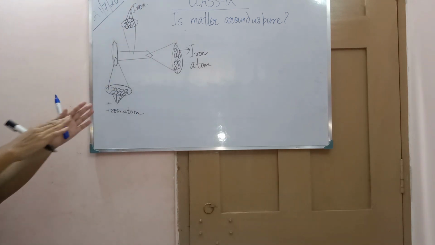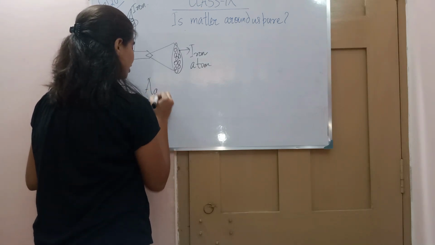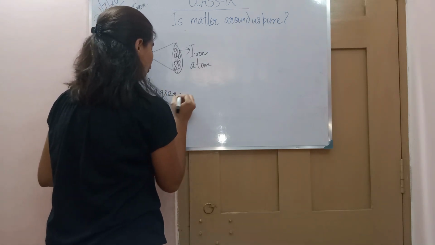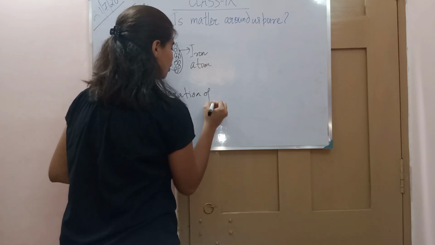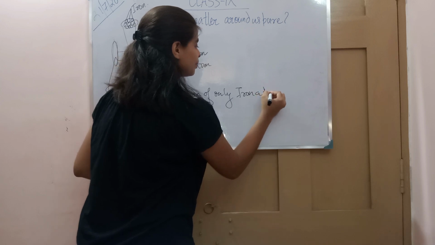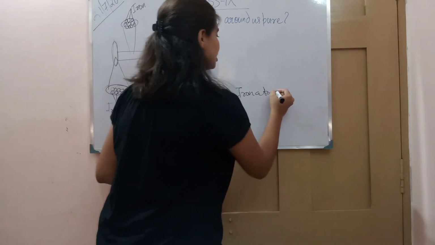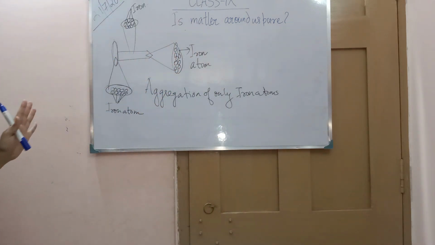See, this iron nail is an aggregation of only iron atoms. You cannot see any different atom. Only iron.